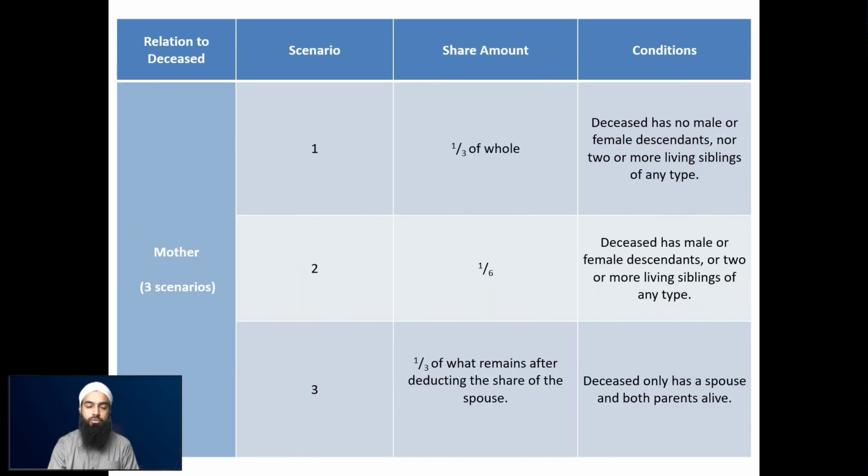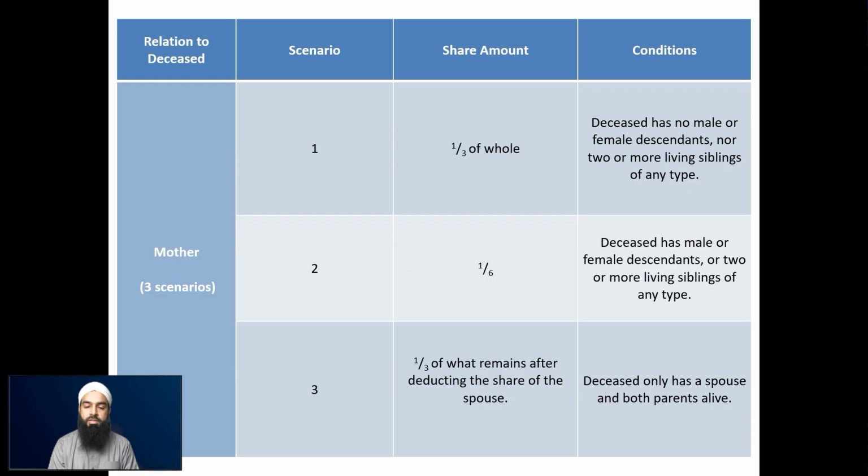Next we move on to the scenarios for the mother. The mother only has 3 scenarios, very easy now, going back to all easy scenarios. So first is she receives a third of the whole. You'll see why we're talking about a third of the whole in contrast to scenario number 3. So the third, in essence, she'll receive a third of the estate.